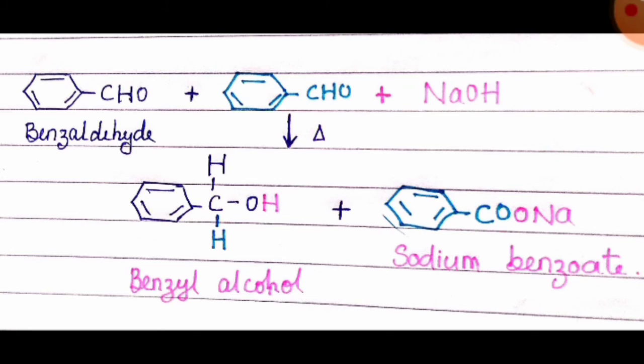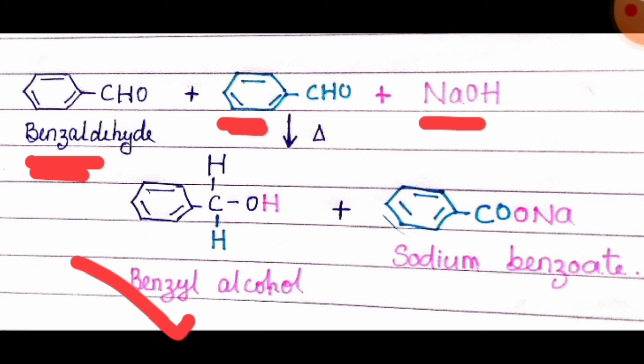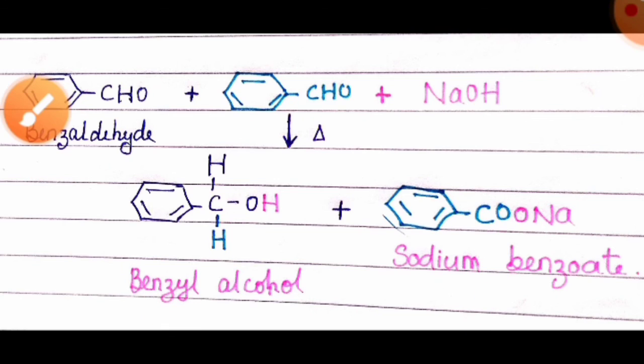Similarly, when you take two benzaldehyde, which also lack alpha hydrogen, in the presence of sodium hydroxide, you will get one alcohol called benzyl alcohol and one sodium salt of a carboxylic acid called sodium benzoate.